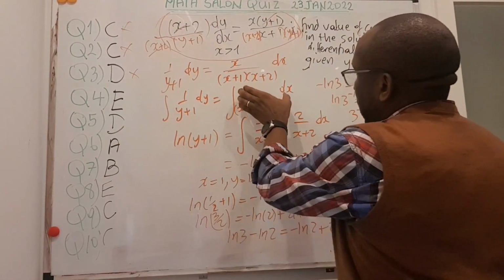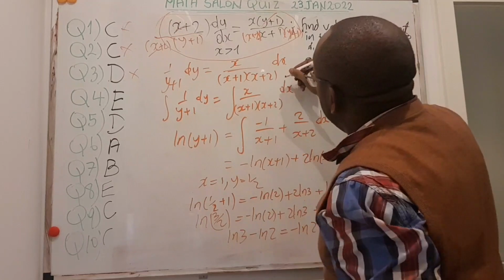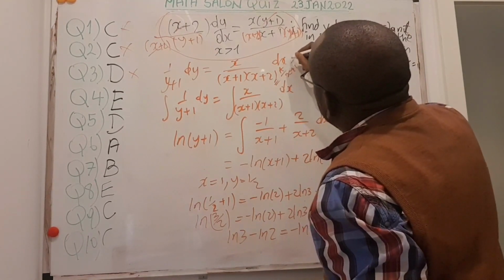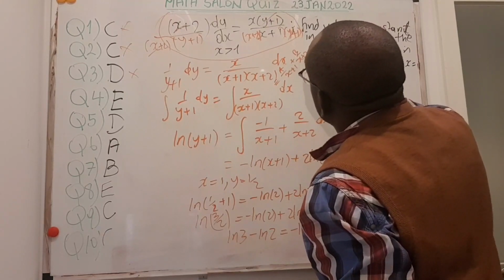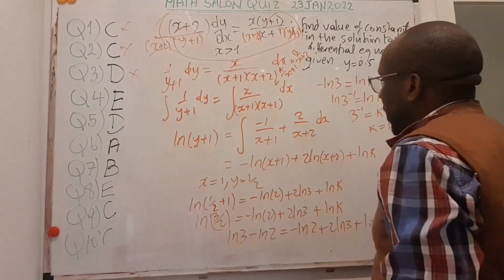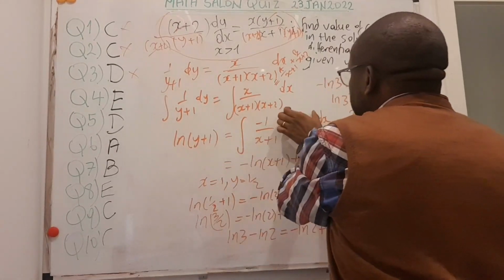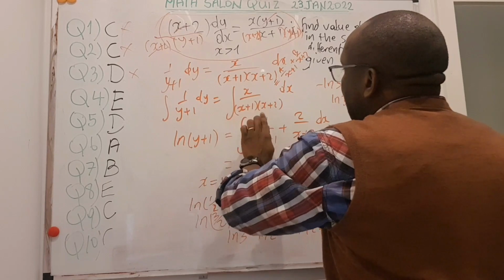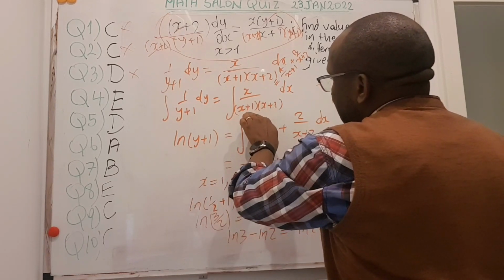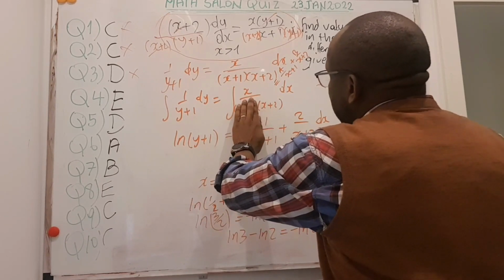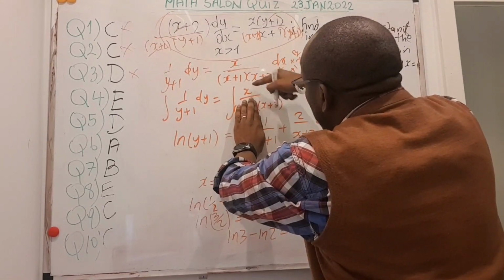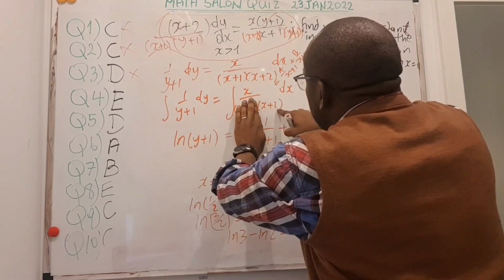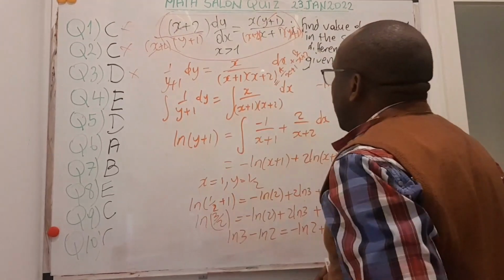So I have to express this in the form a over x plus 1 plus b all over x plus 2. So I need to look for this a and this b. To look for that a, I simply cover this one here, and look for what value of x makes this 0, that is minus 1. If I cover this here and I put minus 1 here, I have minus 1 divided by minus 1 plus 2, that is 1. So minus 1 divided by 1 is minus 1. So that's the coefficient there.